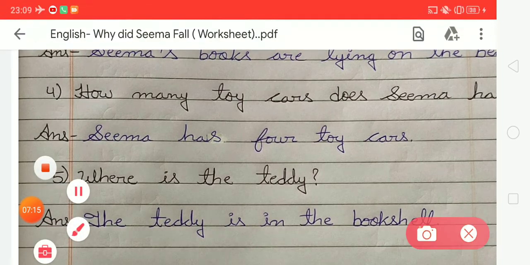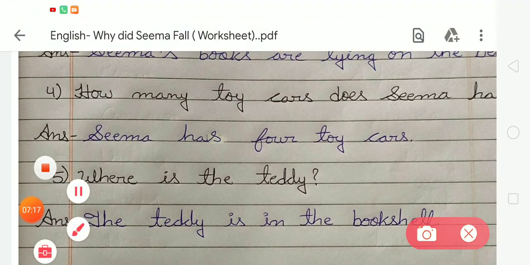In number 5, there is a question: where is the teddy? We all know the places of the things in Seema's room. The one shoe is on the chair, the other shoe is under the bed, and the toy train is on the table.